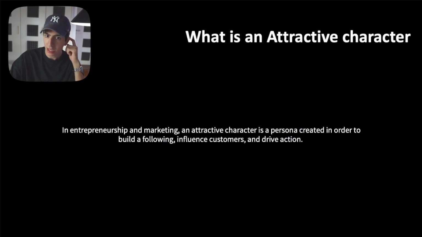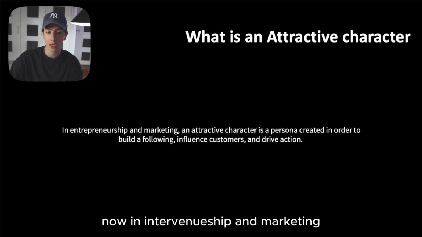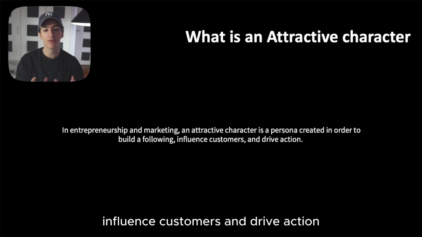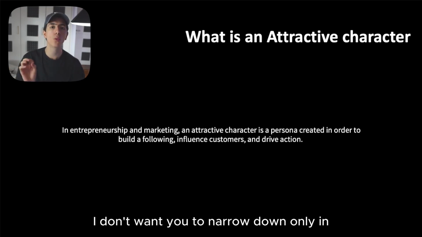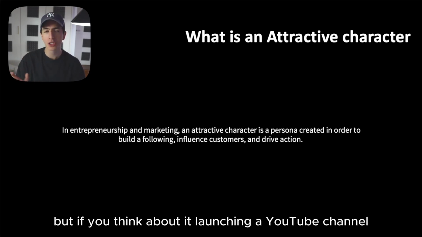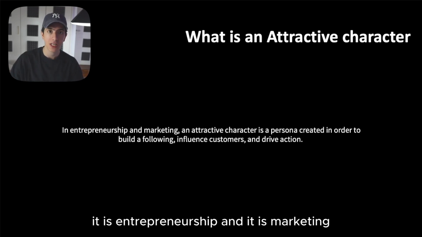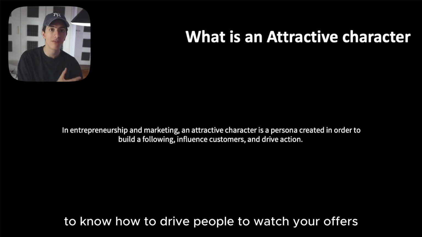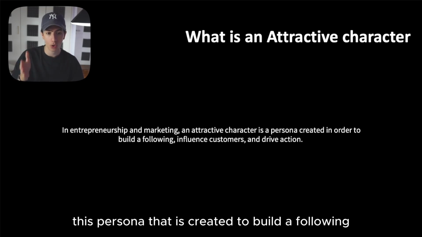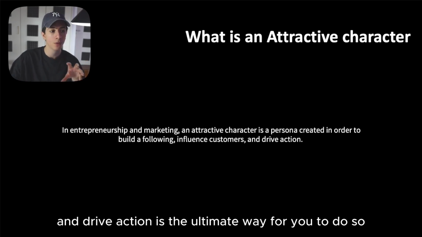Okay, so all of the secrets on how to become an attractive character, again, you can find in the .com Secrets book. Now, what is this attractive character? In entrepreneurship and marketing, an attractive character is a persona created in order to build a following, influence customers, and drive action. I don't want you to narrow down only to entrepreneurship and marketing, but if you think about it, launching a YouTube channel, a TikTok channel, or an Instagram profile is entrepreneurship and it is marketing. You need to know how to drive people to watch your offers, your content, your videos, and an attractive character, this persona that is created to build a following, influence customers, and drive action, is the ultimate way for you to do so.